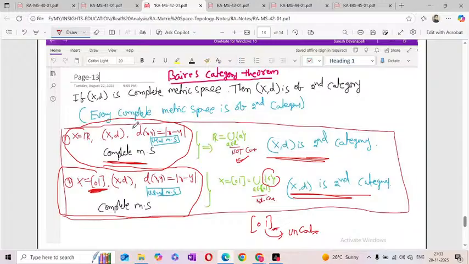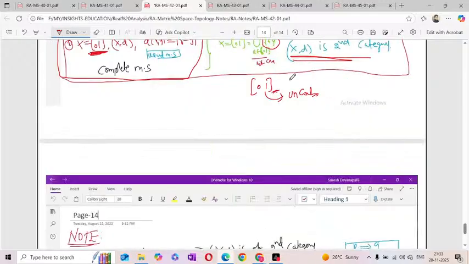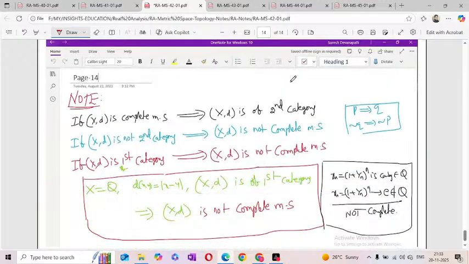Okay, that is the conclusion. So every complete metric space is of second category. That is the Baire category theorem. The Baire category theorem statement is: every complete metric space is of the second category.